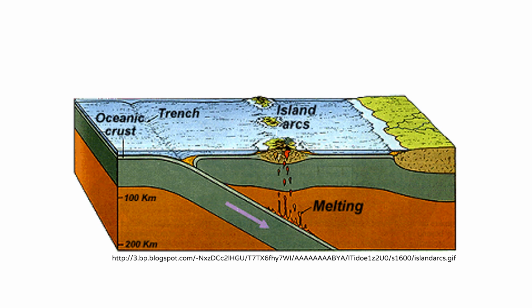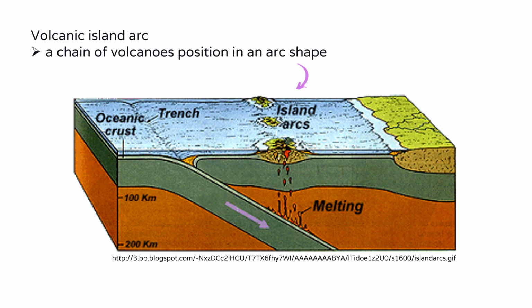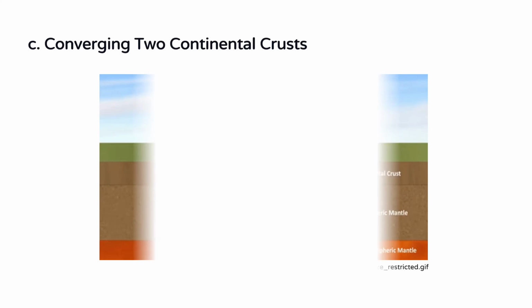The leading edge of the subducted plate will eventually reach the mantle, causing it to melt and turn into magma. The molten material will rise to the surface, creating a volcanic island arc parallel to the trench. A volcanic island arc is a chain of volcanoes positioned in an arc shape, converging to a continental crust.